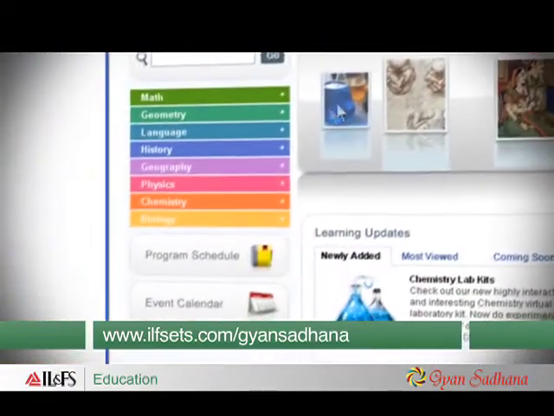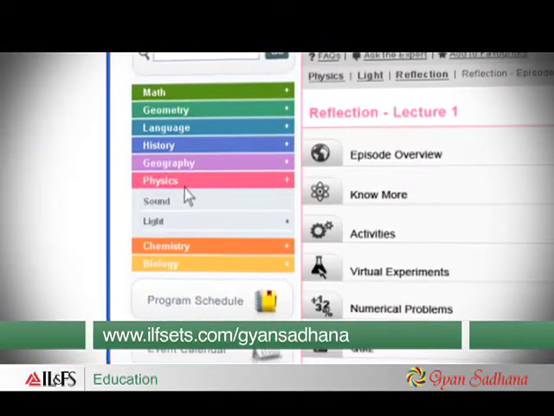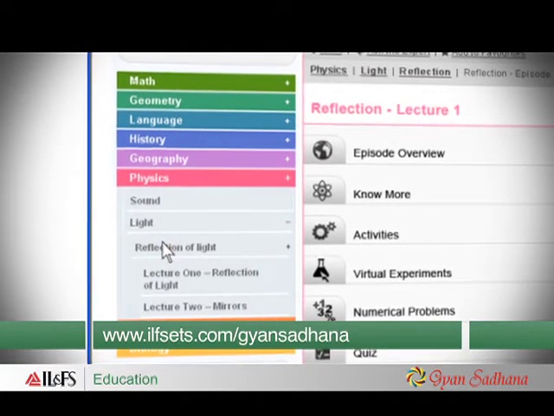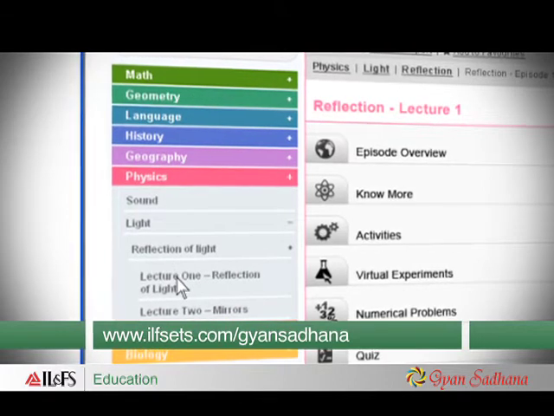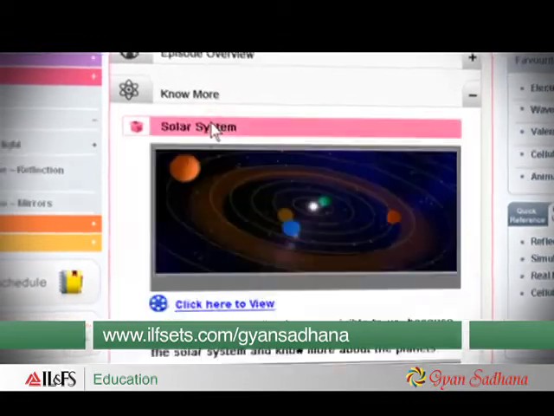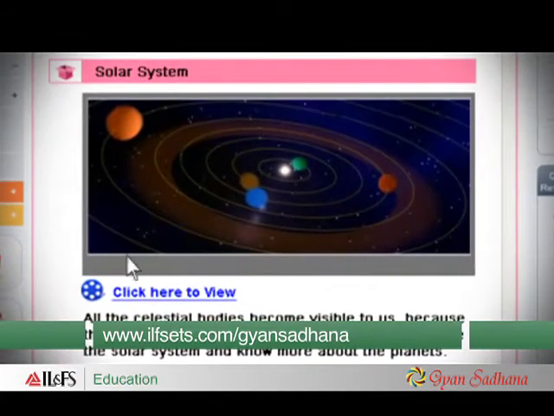From the left column, select Physics. Then, select the module Light. And then the topic Reflection. Under Reflection, select Lecture 1, Laws of Reflection. Click on the Know More section to view the animation.